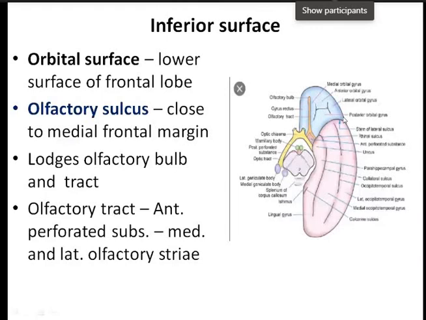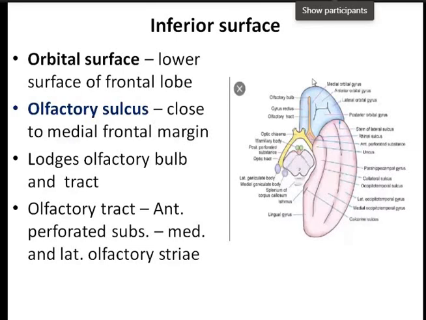So this is known as the olfactory sulcus. This is the orbital surface, and this is the olfactory sulcus, which is towards the midline. Okay, you start to trace from the midline, so you won't get confused. Now this olfactory sulcus lodges the olfactory bulb. So this is the olfactory bulb here, and this is the olfactory tract.